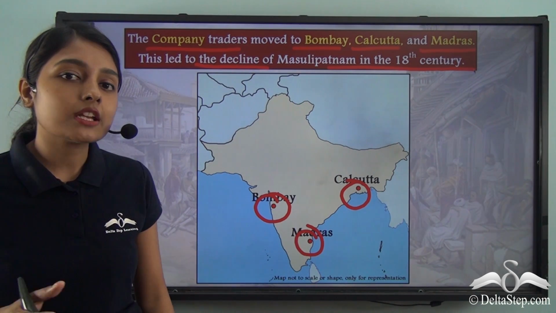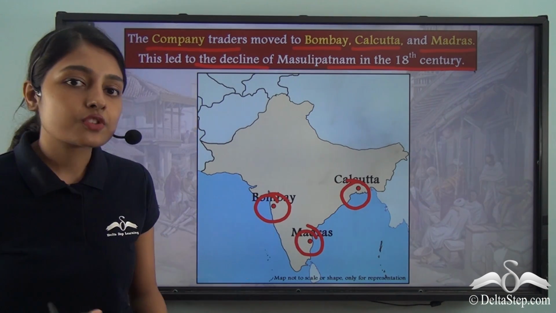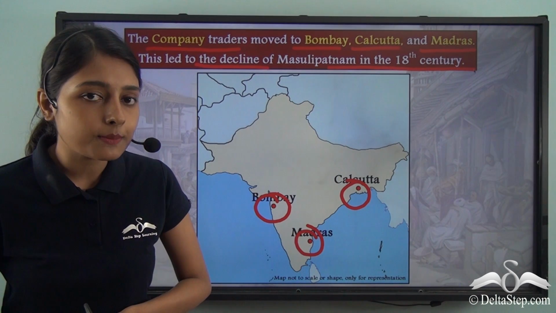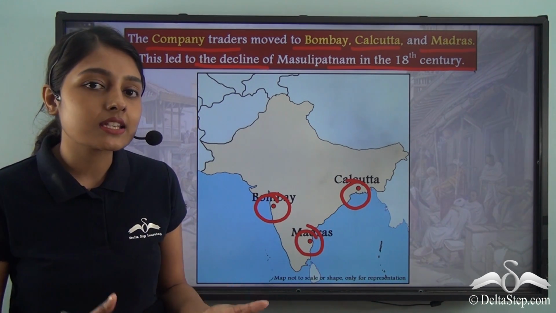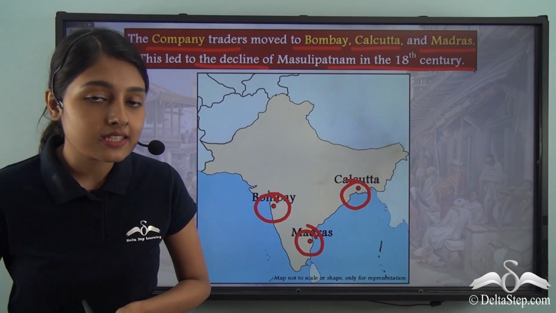Along with that, now traders relocated from Masulipatnam to these new cities. So traders were no longer stationed in Masulipatnam. Masulipatnam now started losing its importance. It started losing all its trading activities.